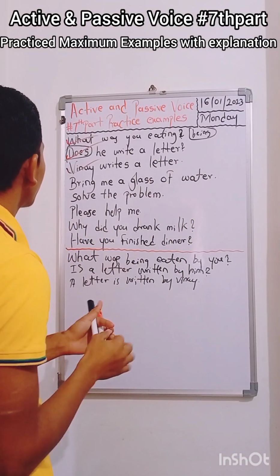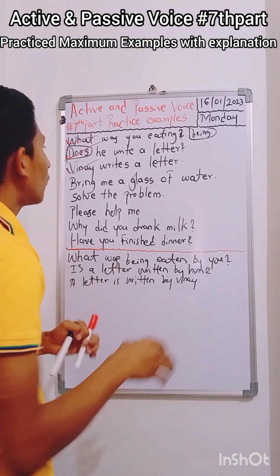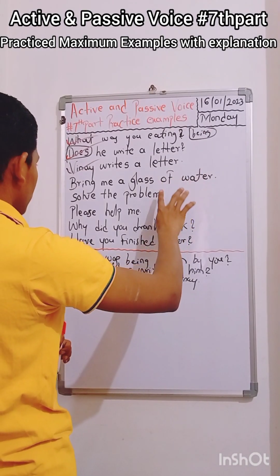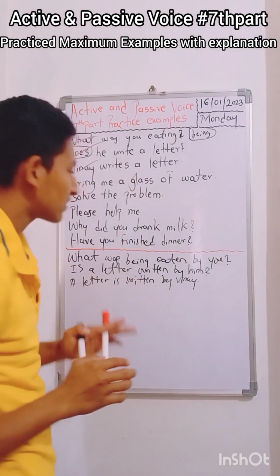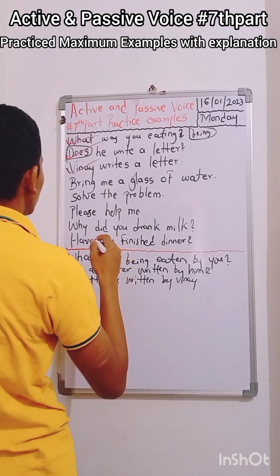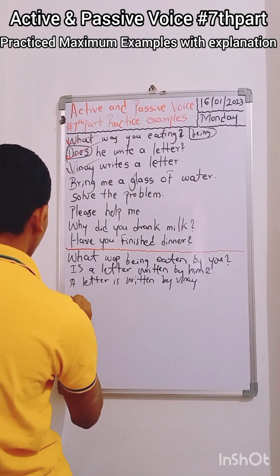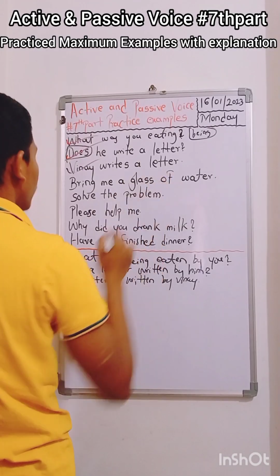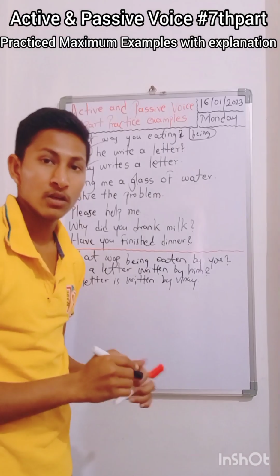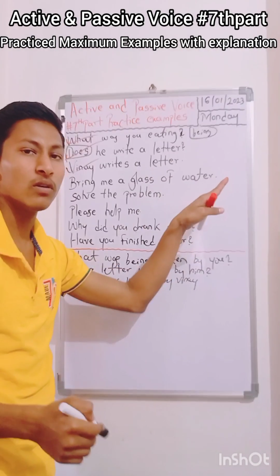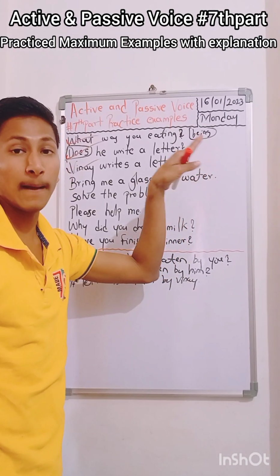Till now we have solved only 3 examples, and the remaining 5 examples we have to solve. So just move ahead. "Bring me a glass of water." This is a command. So what is the rule of command? Command means this is in the imperative category, in the command section.